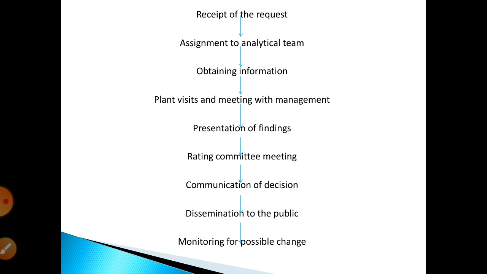Next step is the rating committee meeting. This is the final authority for assigning the various ratings to the companies. It is the only aspect of the process in which the issuer does not participate directly.